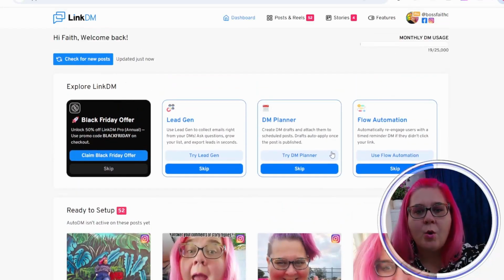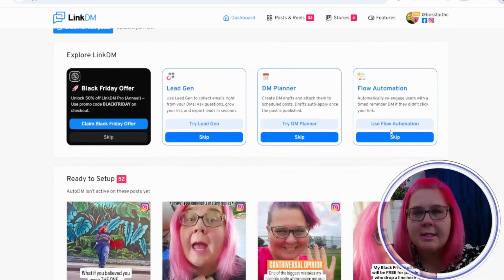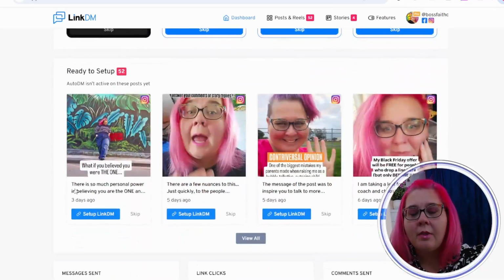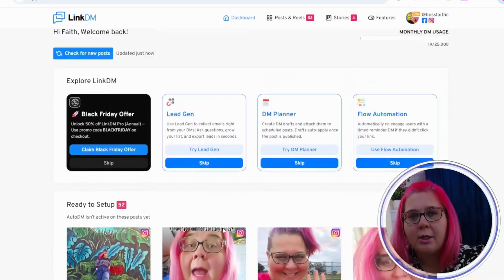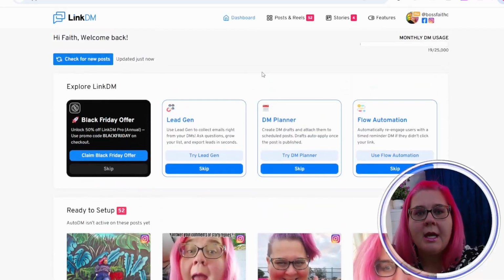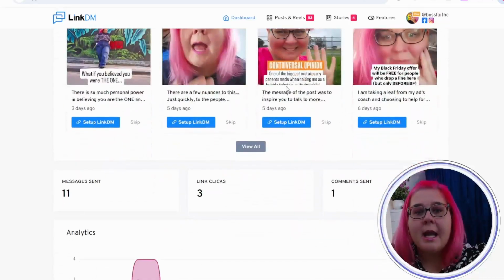Now here you have the area that you can set up basic automation. So these are the links and the posts that I have done over the last couple of days. There are 52 posts here that it has pulled in, and if for any reason it hasn't pulled in your most recent post, you can just come up here and click check for updates. Now you can either set up the DM automation here. If you're setting it up just once for that particular post, this is the place to do it.